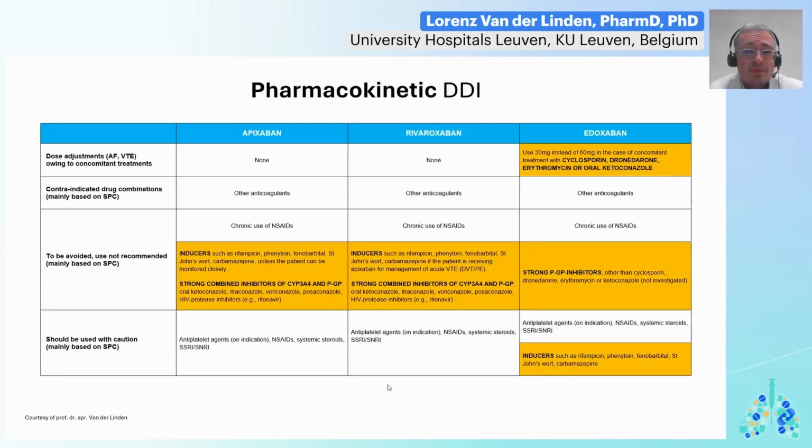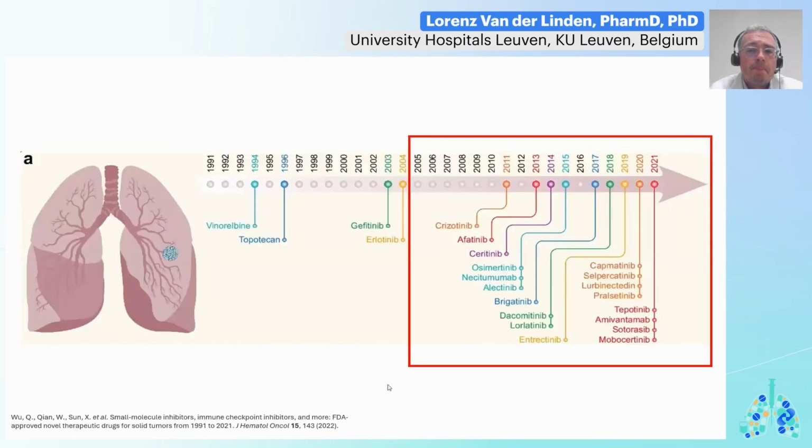This is also what we can recognize in the package label of these selected DOACs. It's quite explicit, actually. So here you'll notice already that SMIs are not included in the package labels. And as a rule, the DOAC will not influence the SMI, but the SMI can act as an inducer and/or inhibitor and hence impact DOAC exposure.